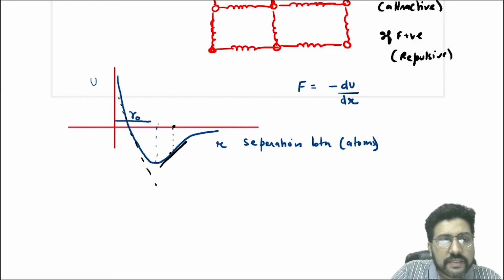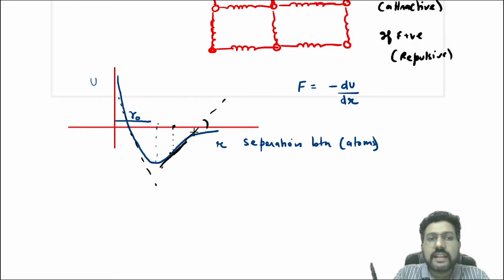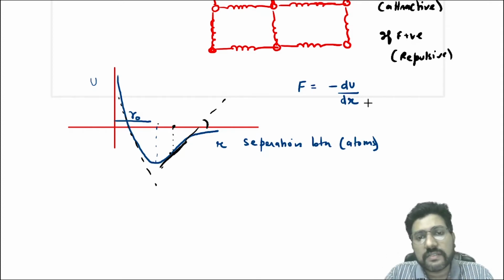You can see that if r is increased at this point, this angle is an acute angle, tan theta. Slope is tan theta, right? The tangent of the slope. So the slope is positive, that means dU/dr is positive, that means force is negative, that means attractive force.